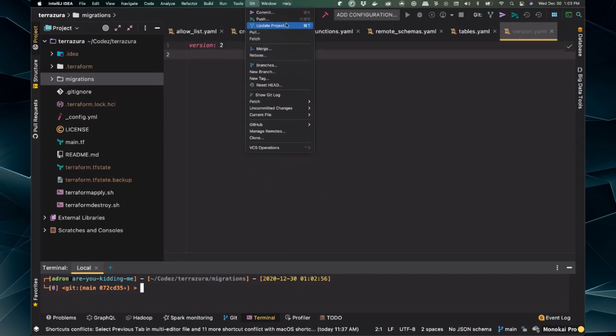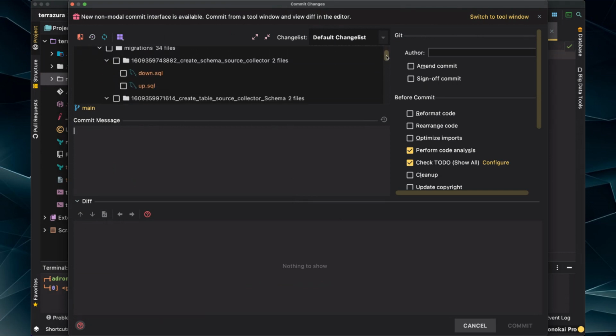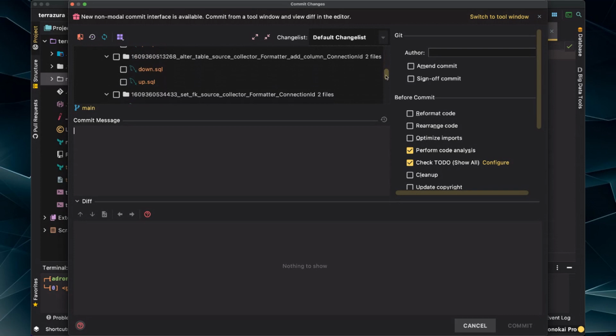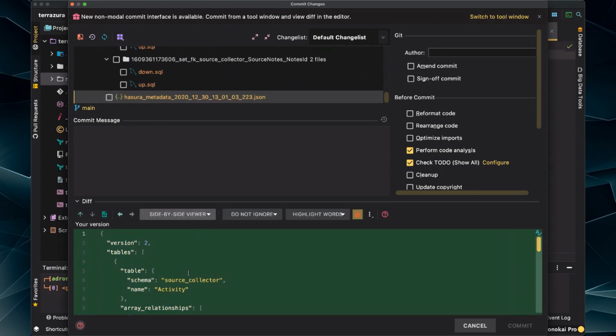Git push commit. I guess I want to do commit first. Oh, okay, fine. So let's see what we got here. Oh, a bunch of stuff. So there's all our migrations. And then we should also have our metadata.